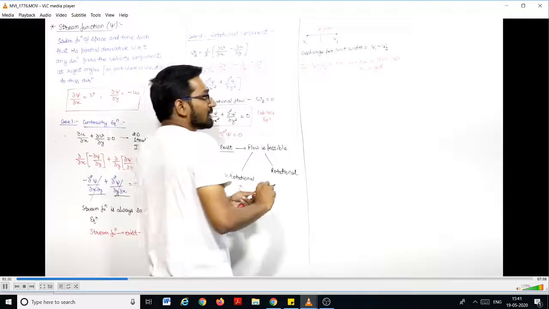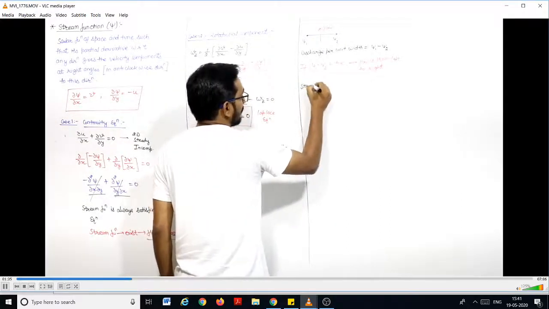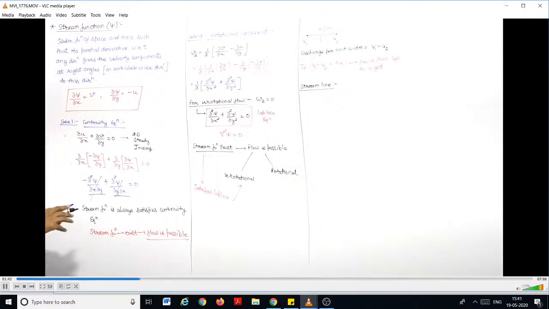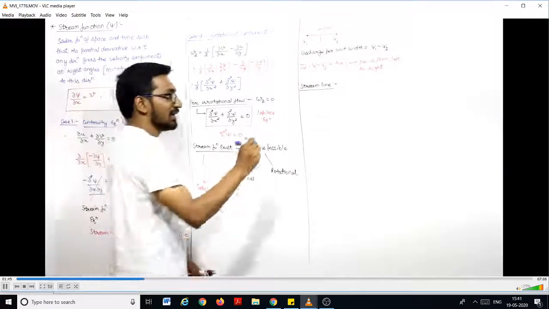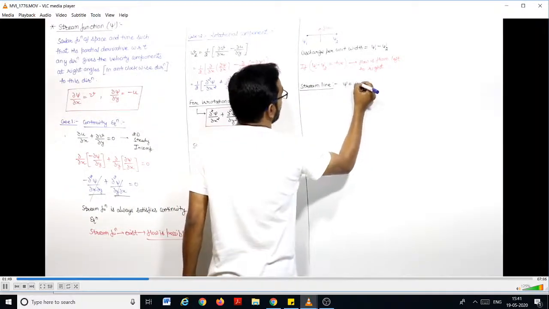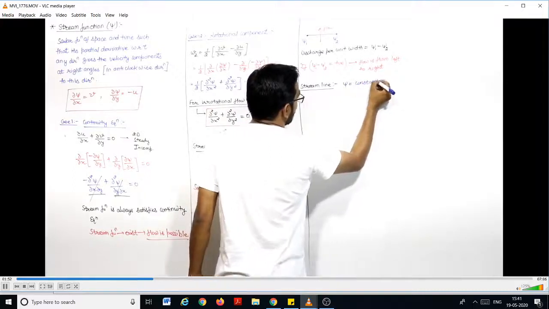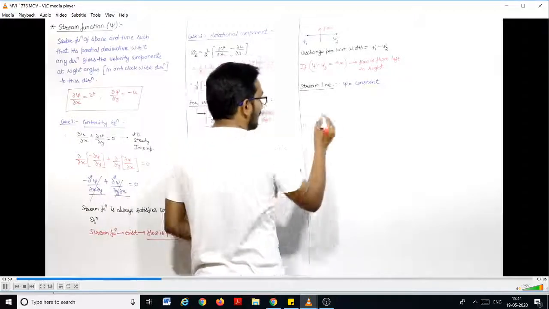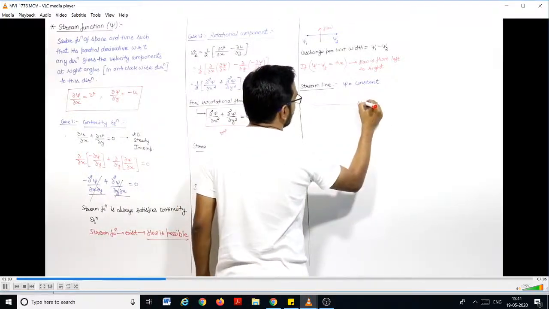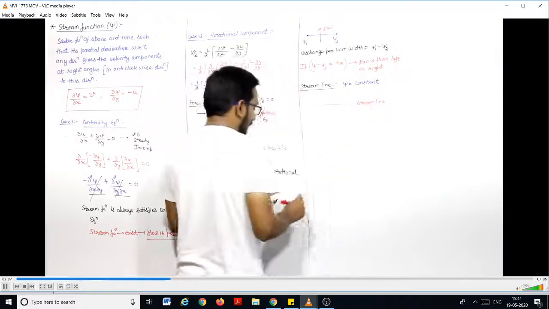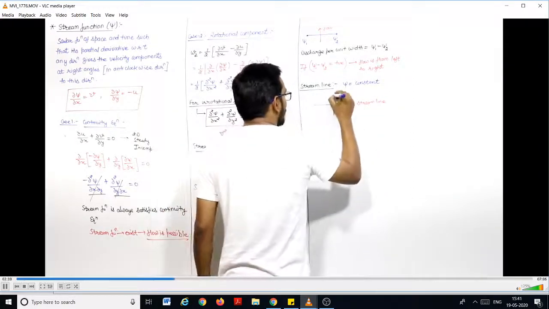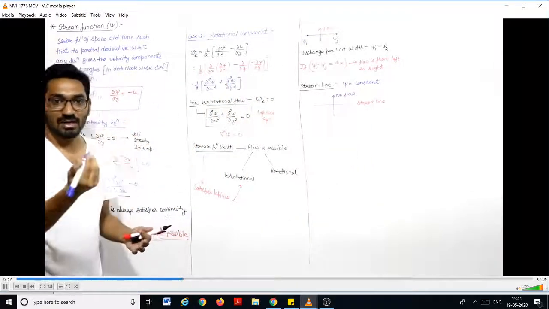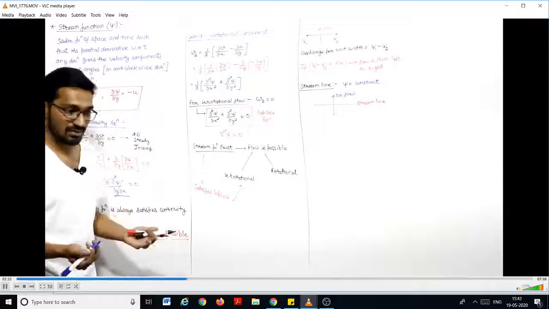Now we can say that along a streamline. What is a streamline? We already discussed streamline, path line, streak line. Streamline is the line where the stream function is constant. So let us say this is a streamline, and we know very well that there should not be any flow across a streamline, because the velocity is always along the streamline. So there should not be any flow across the streamline, we know this, right?